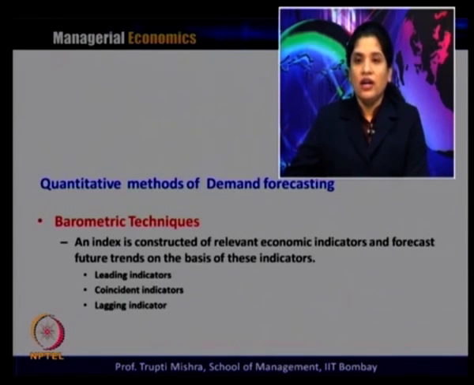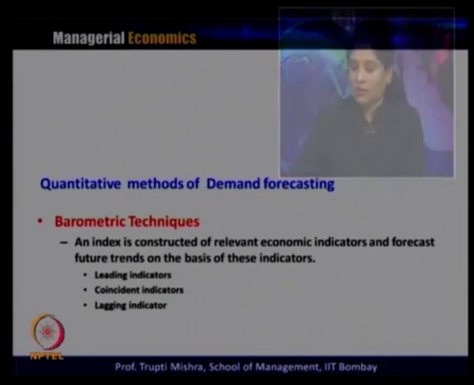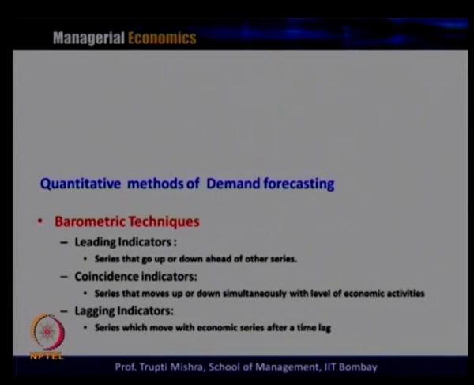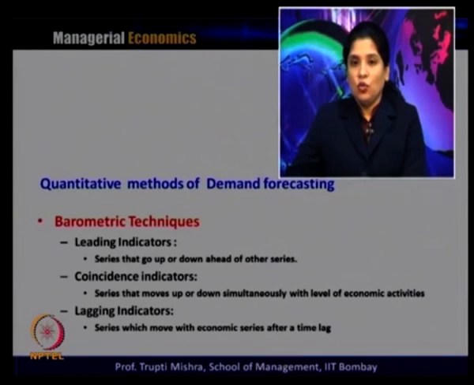Now, what are the indicators taken for the construction of the index? We take three types of indicators. One is leading indicators, the second is coincident indicators, and the third is lagging indicators. What are leading indicators? Leading indicators are a series that goes up or down ahead of the other series.